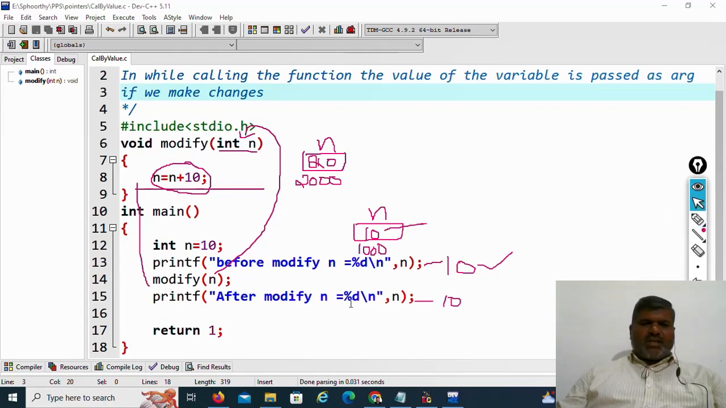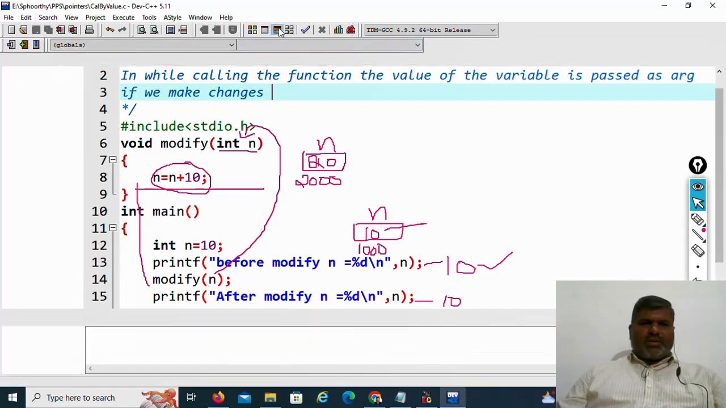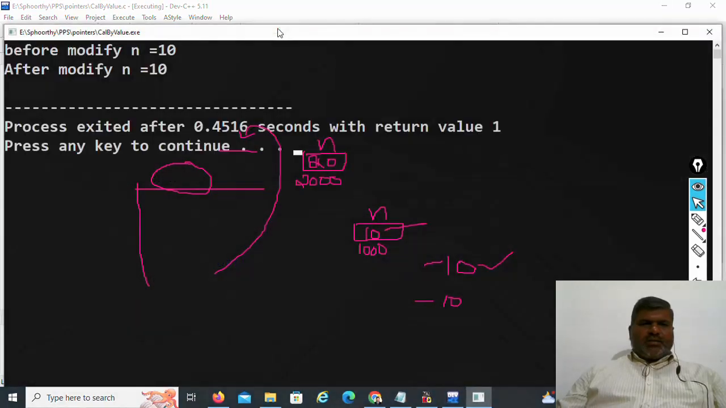What is the reason here? Because variables are local to the block in which they are declared. That is, the variables declared in one function are not visible in another function. Let us run this program once again. It displays 10 and 10. This is call by value or pass by value.